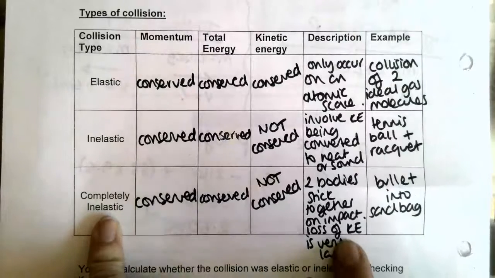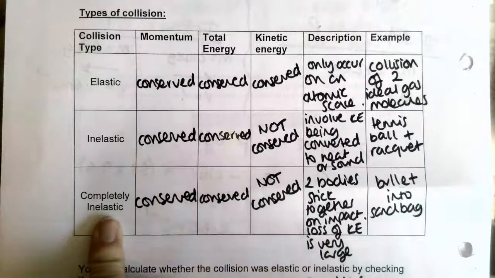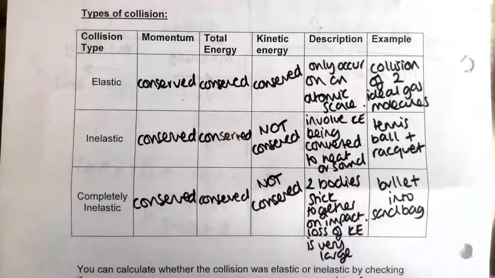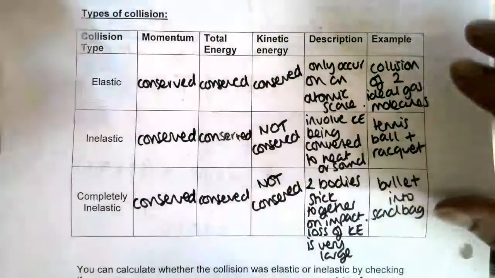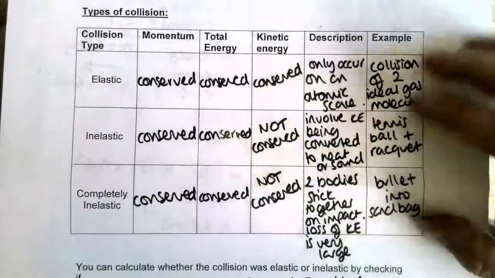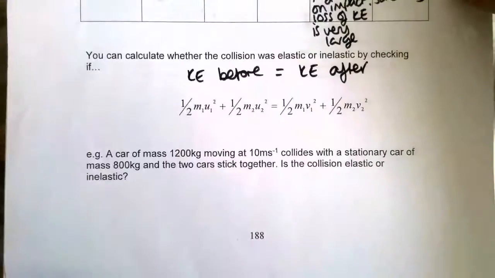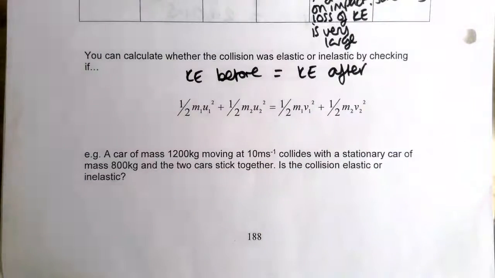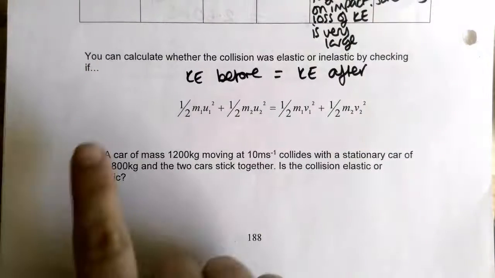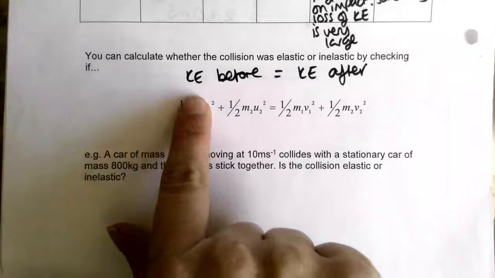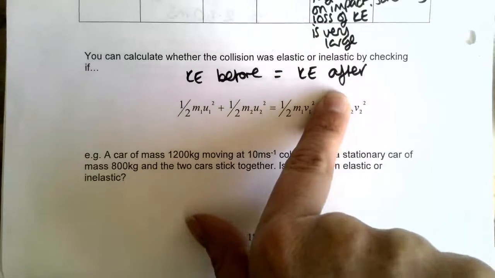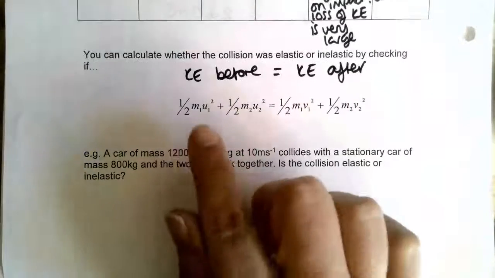So a really big loss in kinetic energy, generally whenever the two things stick together, we would call completely inelastic. The way you're most likely to have to use this information is to determine whether a collision is elastic or inelastic. To do that, all you need to do is check whether the kinetic energy before is equal to the kinetic energy afterwards.